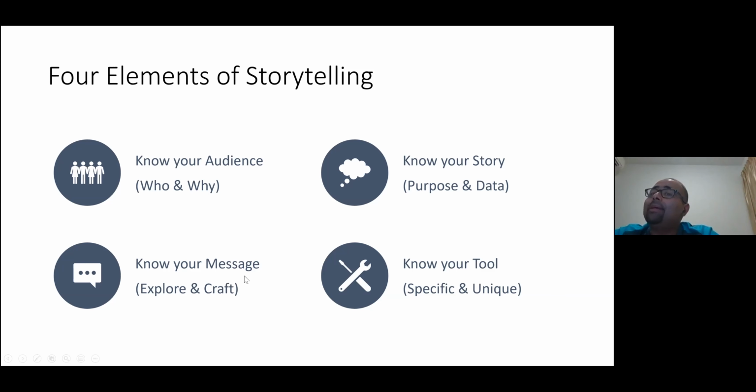Third is know your message. That means how you are crafting your message, what the structure behind it is, how you are exploring the data first, and in which sequence you are telling it. And last but not least is know your tool. That means which tool, technology, or platform you are using to share the story. Since every story is unique, you have to be very specific with the tools as well, because you are sharing unique things. So these are the 4 elements of data storytelling.